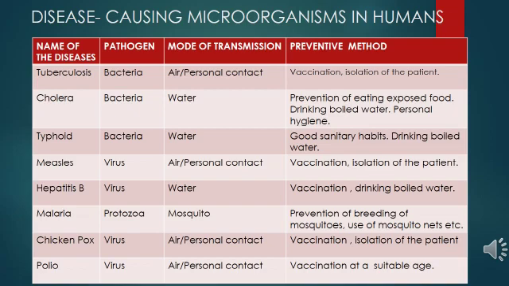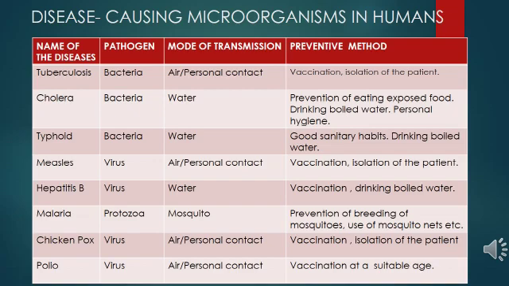Cholera is caused by bacteria. Mode of transmission is water, and preventive methods are avoiding exposed food, drinking boiled water, and personal hygiene. Typhoid is caused by bacteria too. Mode of transmission is water, and preventive methods are good sanitary habits and drinking boiled water.